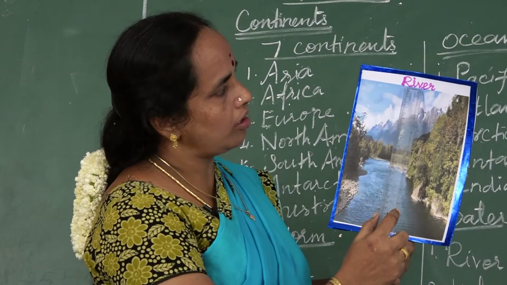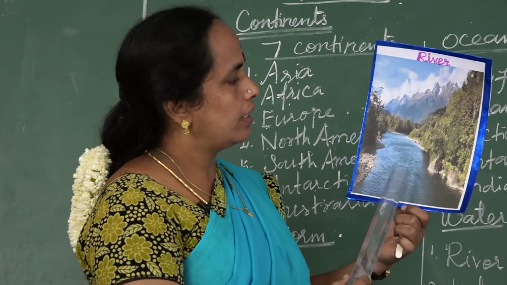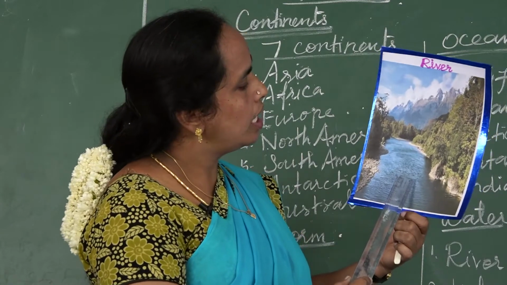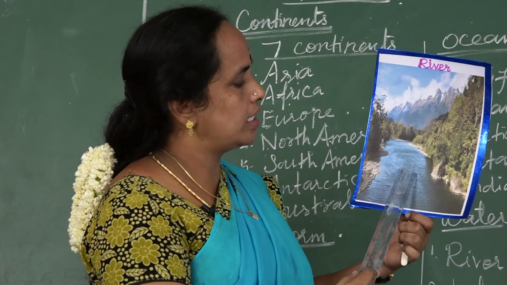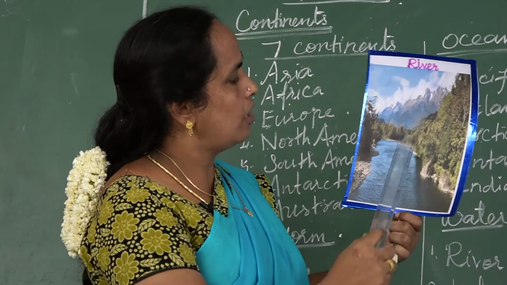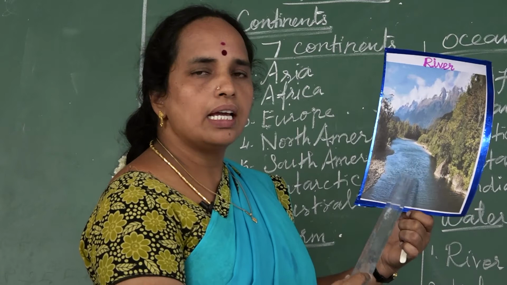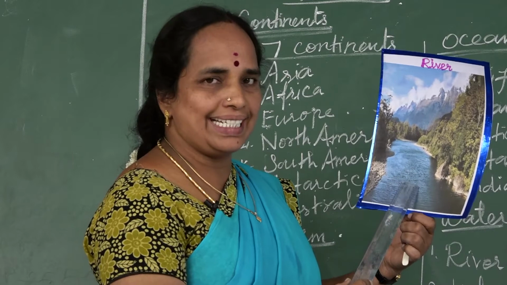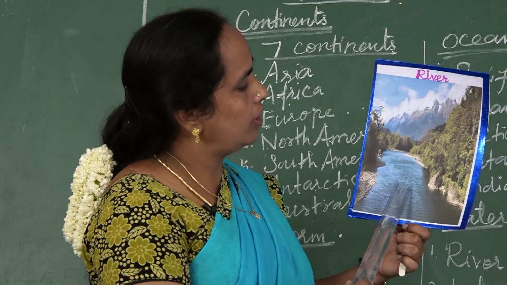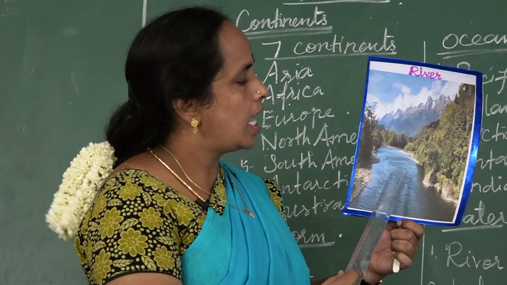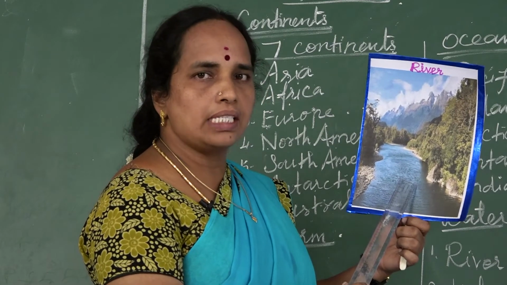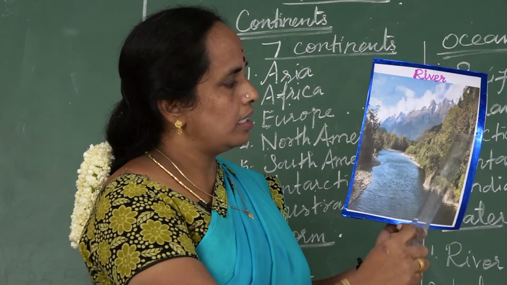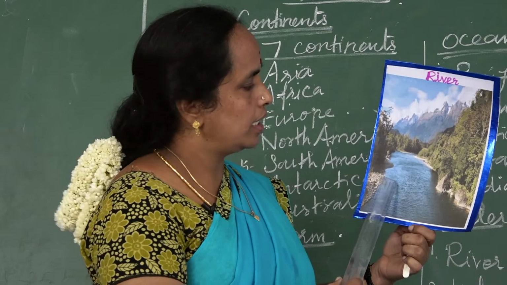See, now see river, R-I-V-E-R, river. River is natural flowing water and usually fresh water, flowing towards ocean, seas or lakes. In the beginning of the river, mountains or hills where melted snow and rainwater get collected. The beginning of the river is called source and the end of the river is known as mouth. Okay, this is flowing water. This is a natural place. This is called a river.